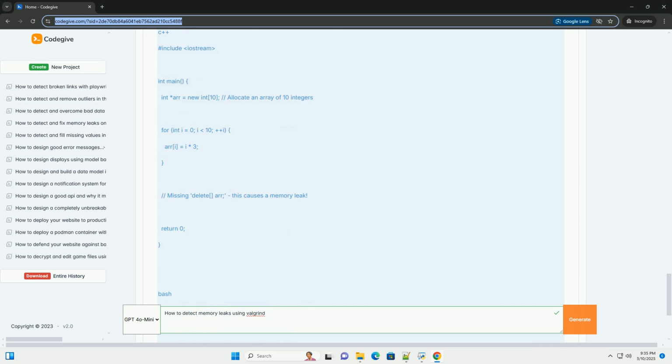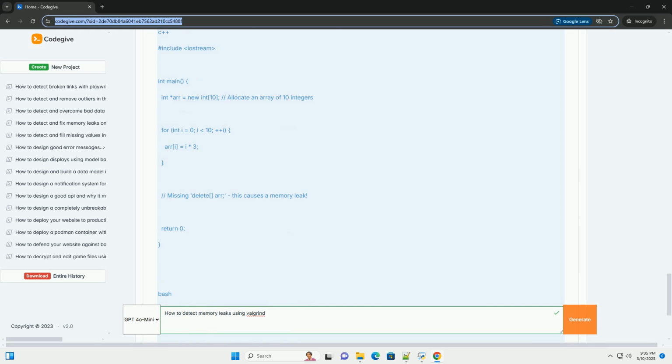12. Memory management best practices. Here are some general tips for preventing memory leaks and other memory-related errors. Always free what you malloc, or delete what you new. This is the fundamental rule. For every allocation, there must be a corresponding deallocation. Free memory in the correct scope. Ensure that the free, or delete, operation happens within the same scope where the memory was allocated. If you allocate memory in one function and pass the pointer to another function, make sure the second function is responsible for freeing the memory, and that it always does so.